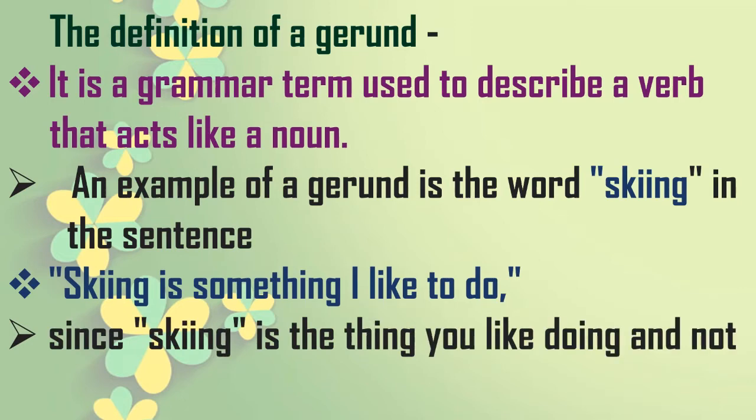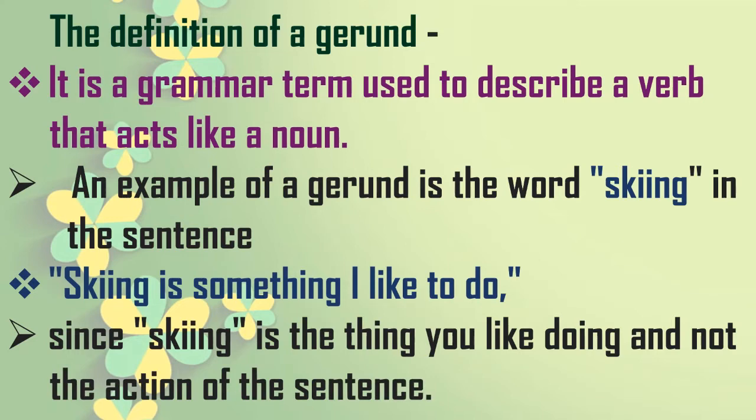Skiing is the thing you like to do, not the action of the sentence. Here it is showing that you like to do something, isn't it? So it is not playing the role of an action word or a verb, but it is playing the role of the gerund.